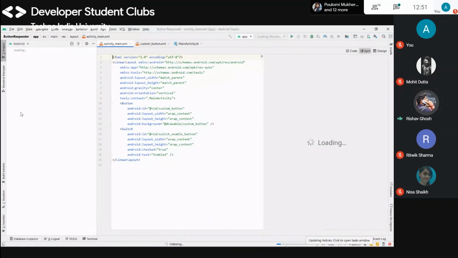What's happening with my Android Studio? Okay, I need to download so many things.